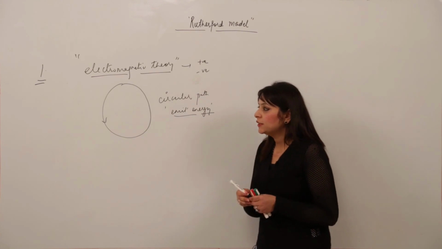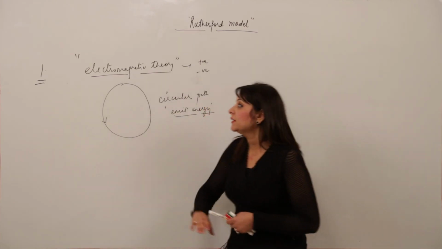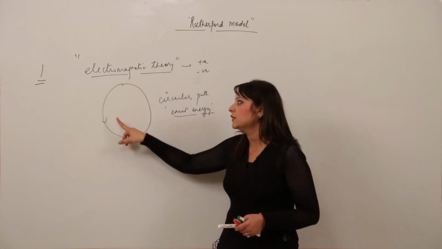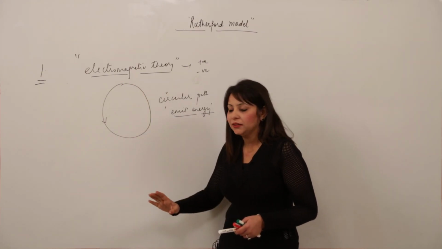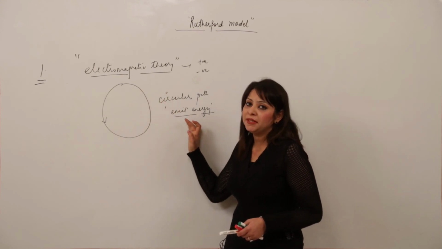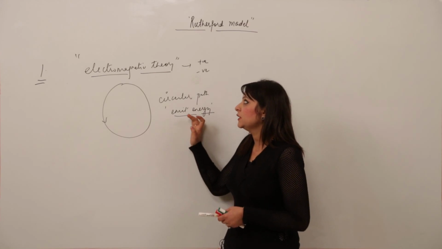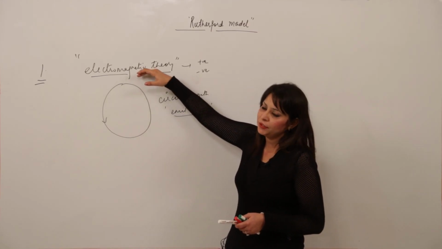So according to this theory, I am repeating it again, just look at the board carefully. According to this electromagnetic theory, any charged particle when revolving in a circular path, whether the motion is clockwise or anti-clockwise, doesn't matter, whenever it is revolving in a circular path, it continuously emits energy. It was the proved fact of physics which was stated in electromagnetic theory.